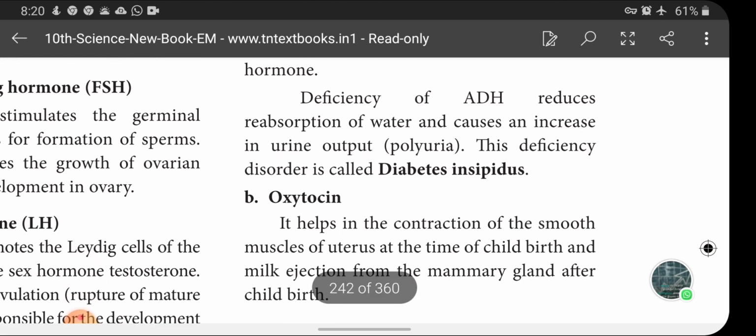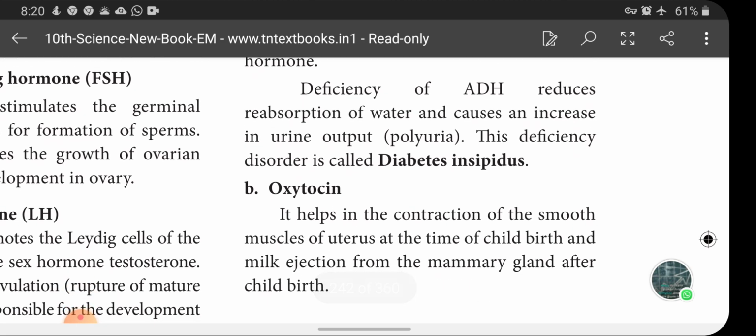Then the next one: deficiency of ADH reduces the reabsorption of water, as already said. And what is the result? It causes an increase in urine output. So when kidney tubules fail to reabsorb the water, what will be the result? The excess water passes through the urinary tubules, collecting duct and ureter, fills the urinary bladder and passes through the urethra.